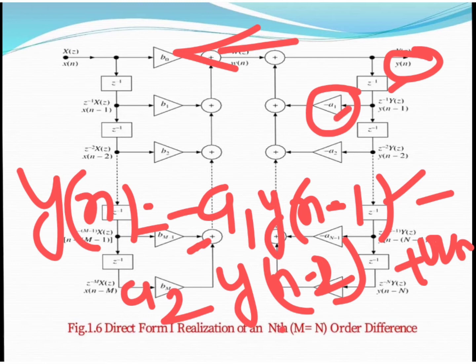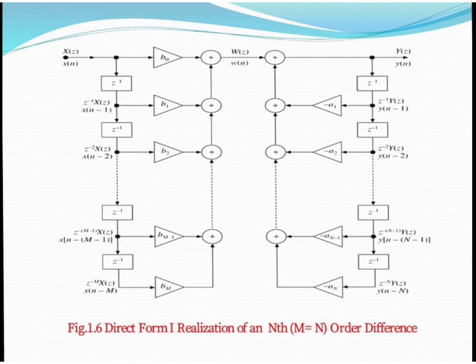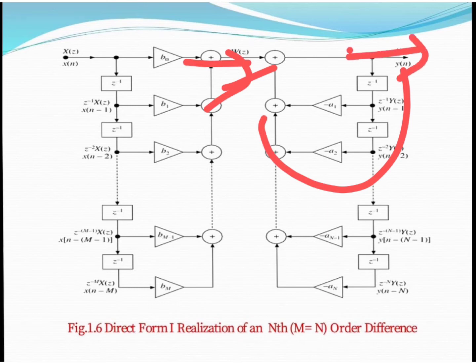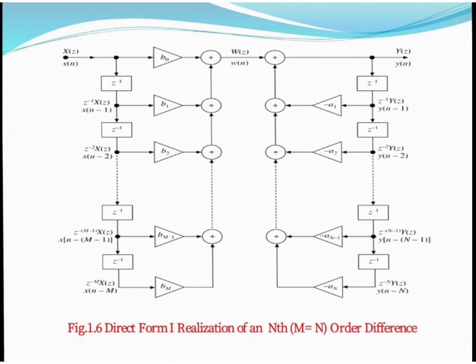Likewise y of n minus 2 is implemented when we take another delay, and we have y of n minus 2 with the multiplier value minus of a2. So there is the coefficient value minus of a2 in the feedback part. And w of n is again added here. All these terms, and whatever the output is, is nothing but y of n. In this way we can implement the direct form one structure.